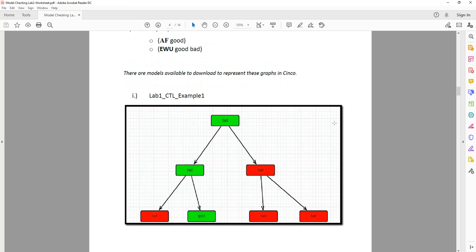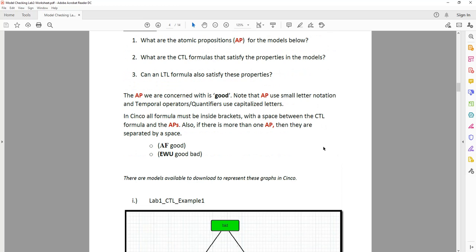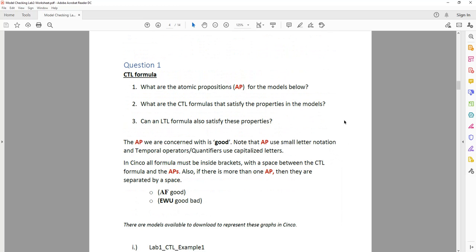Which makes our power set, if you remember from the first lecture: empty set, bad, good, or good and bad. So we have 4 different labels we can apply. What are the CTL formulas that satisfy the properties in the models? Can an LTL formula also satisfy these properties?